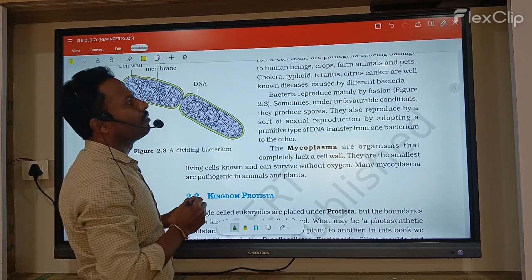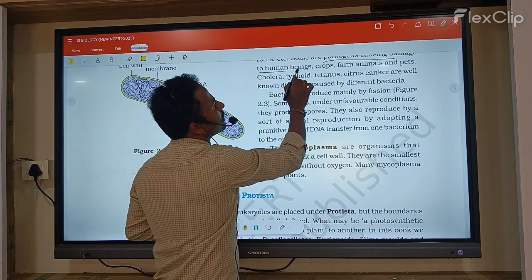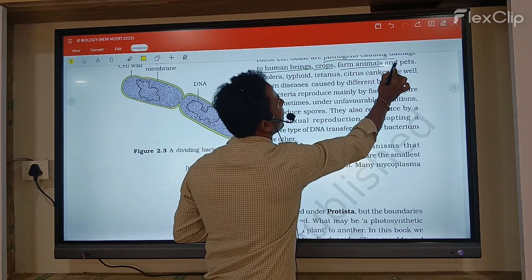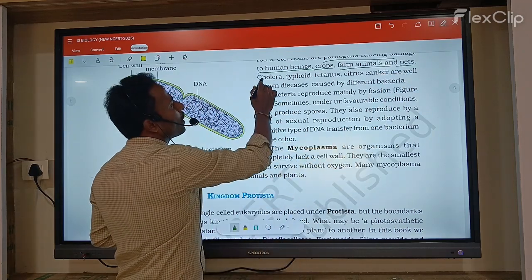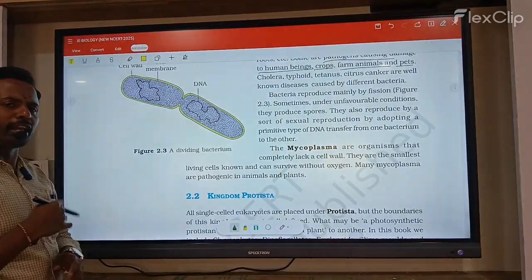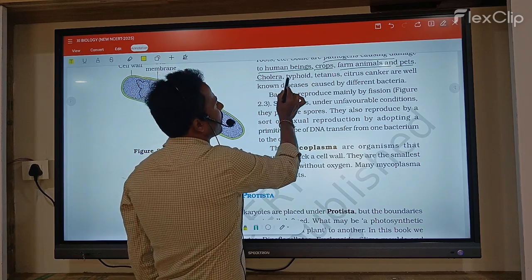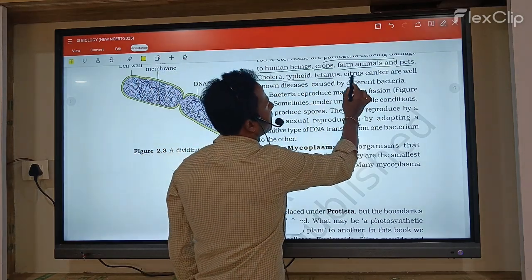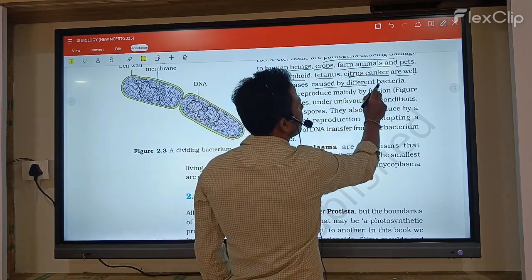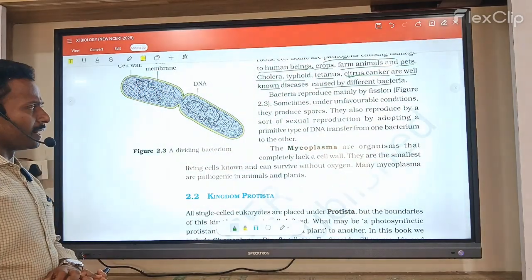Some bacteria are harmful, like pathogens, and they affect humans, and also crops, farm animals, and pets. Some bacteria cause diseases in plants, animals, and human beings. In humans they cause cholera, typhoid, and tetanus, and citrus canker in plants. These are well-known diseases caused by different bacteria.